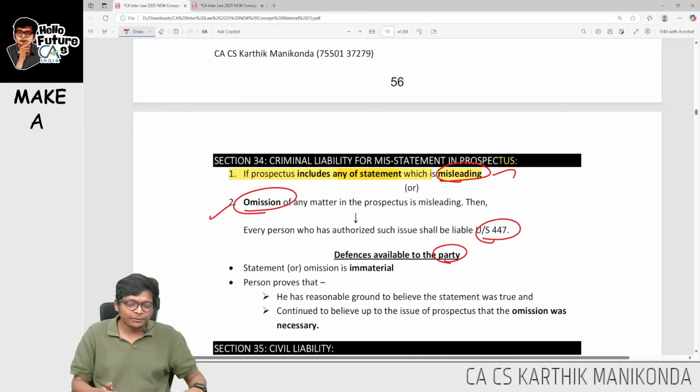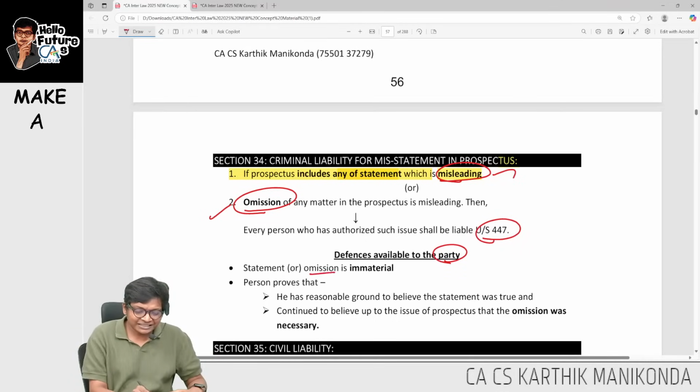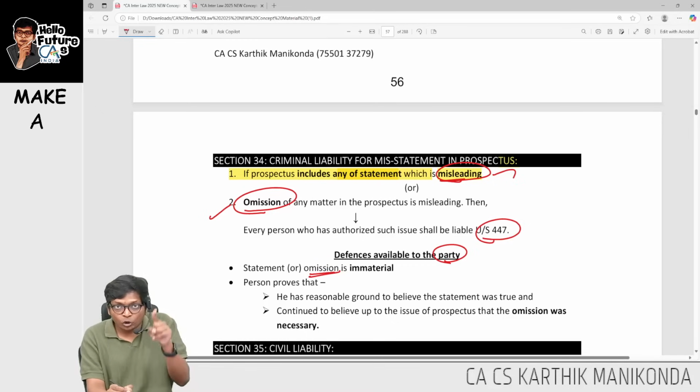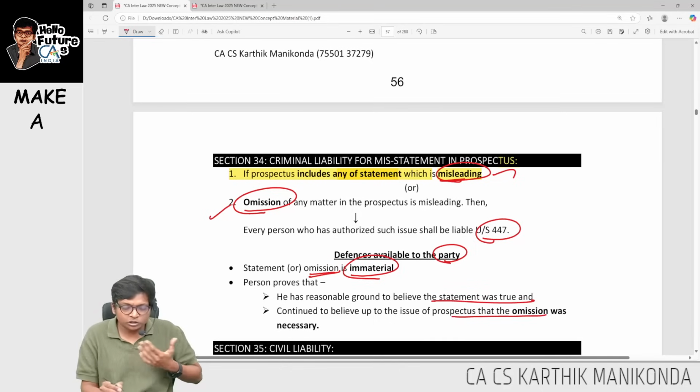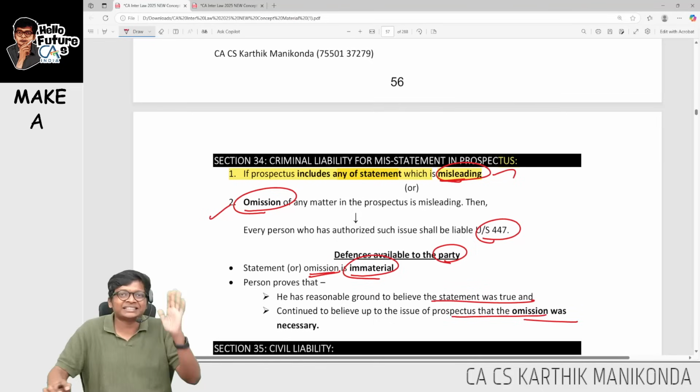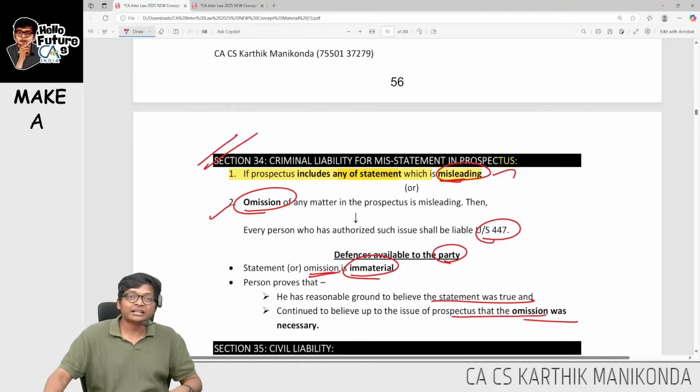What is the defense? For you to escape, you have to prove that that statement or omission, which was wrong or which I omitted, is immaterial, or I have to prove that I thought it was true or I thought the omission was necessary. This is 34, criminal liability.